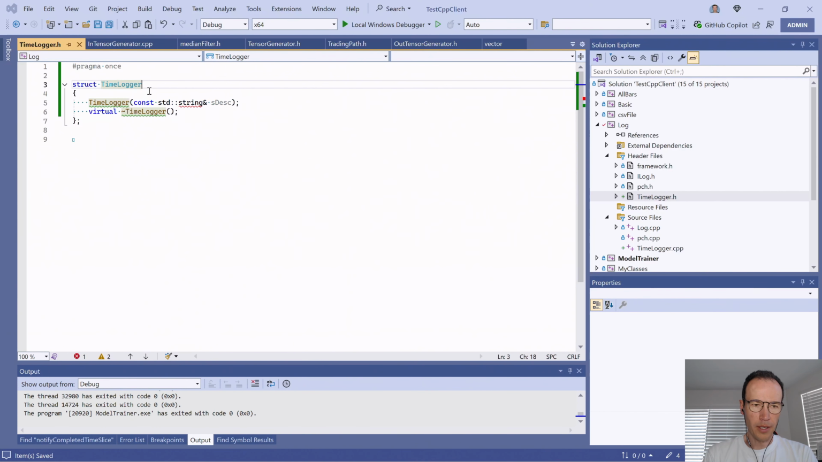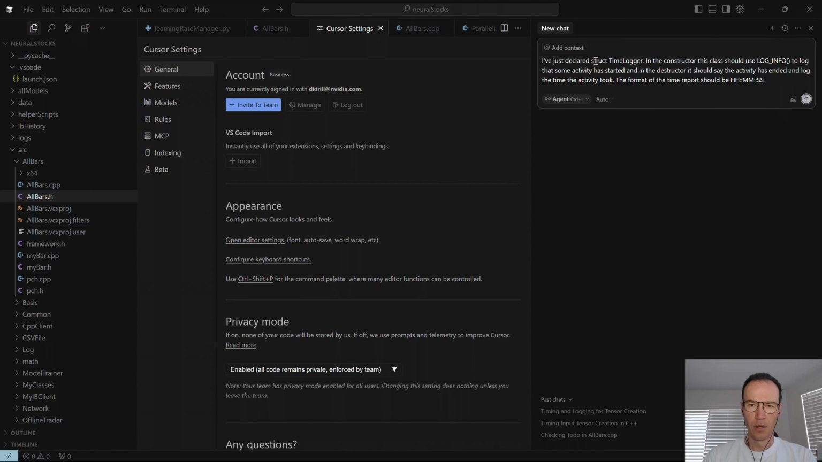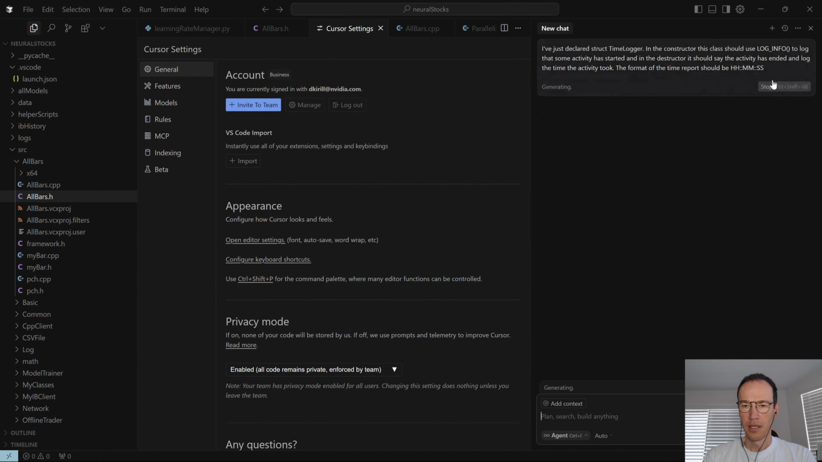So now let's write a cursor prompt to implement this class. So this is the prompt that I've created for cursor. I've just declared struct time logger. In the constructor, this class should use loginfo to log that some activity has started, and in the destructor, it should say the activity has ended and log the time the activity took. The format of the time report should be hours, minutes, seconds. Let's see what it does.